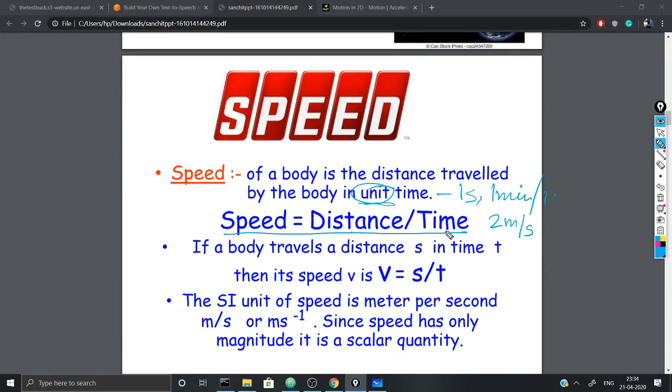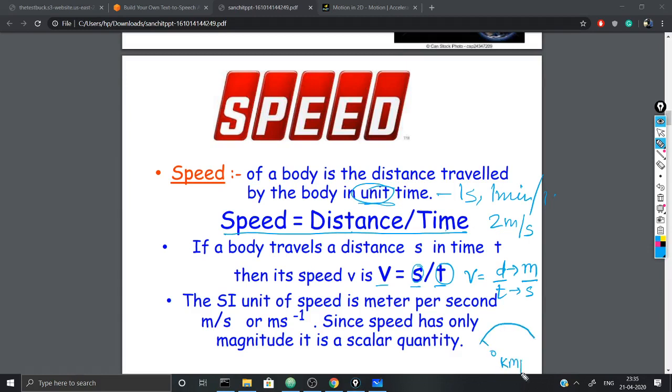Symbolically, if I represent distance by s and time by t, then speed is distance upon time. Then the SI unit of speed you can find by this formula itself. If distance is measured in SI unit in meters and time is measured in seconds, the unit of speed comes out to be meter per second. But when you see the speedometer of the scooter, what do you see?